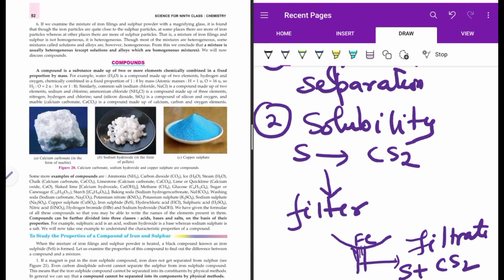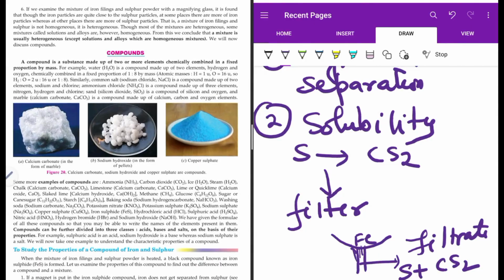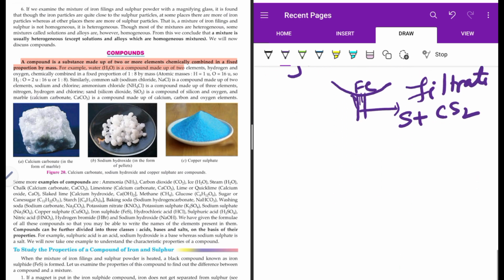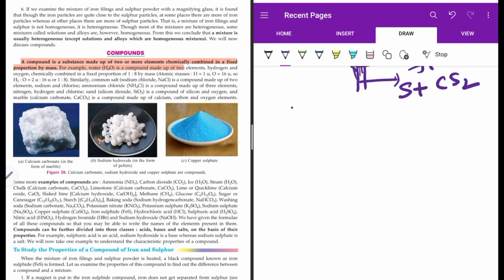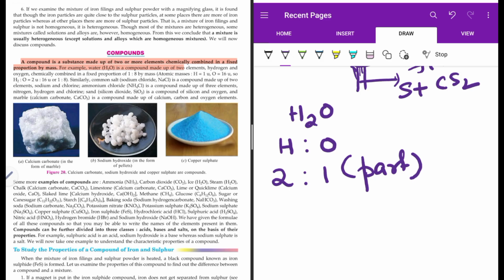So next we can see compounds. What are compounds? Okay. Compound is a substance made up of two or more elements chemically combined in a fixed proportion by mass. Suppose I say water. Water is H2O. There are two elements, hydrogen and oxygen, which are chemically combining, where I can say 2 parts by mass of hydrogen combines with 1 part by mass of oxygen.